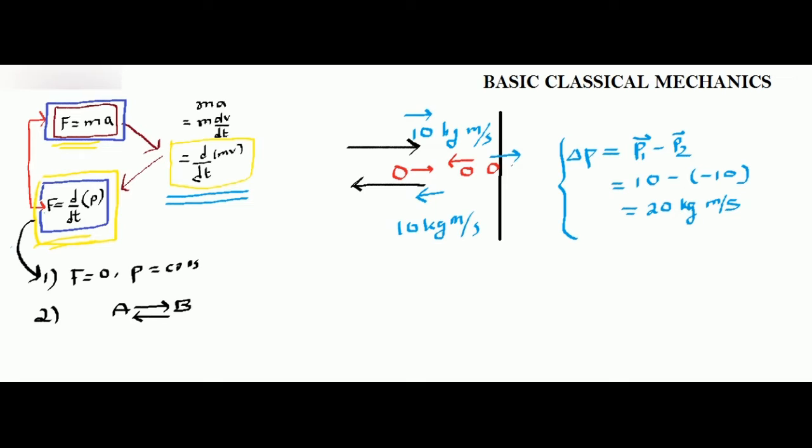When it hits the wall, the ball gives the wall a particular force, say F, and this force F is a result of this change in momentum, and the wall gives the ball the same force F, and the force from the wall that acts on the ball is responsible for the ball moving towards the left